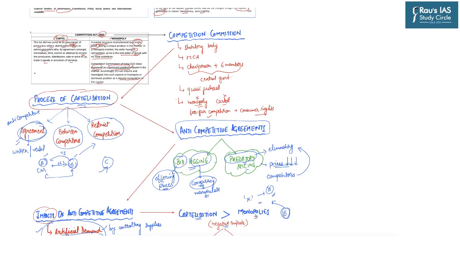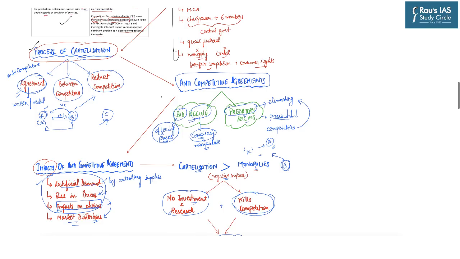So summing up the entire topic, first we analyzed that under the Competition Act 2002, what is the difference between a cartel and a monopoly. Then we discussed a few key features of the Competition Commission of India, and in this context we understood the process of cartelization. From this we analyzed what we exactly mean by anti-competitive agreements, with the examples of bid rigging and predatory pricing, and the impacts of the anti-competitive agreements, and finally we discussed how cartelization can be more dangerous than monopolies.